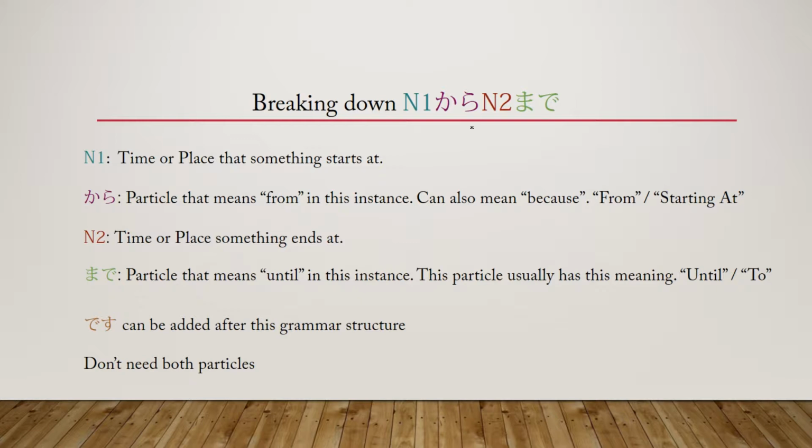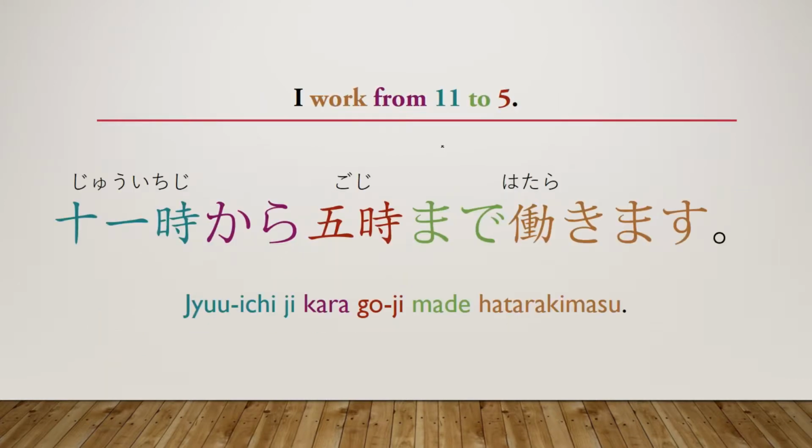These parts, you can split it up. Okay, let's go ahead and go through a couple of examples for this. The first example is, I work from 11 to 5. That is, 11時から5時まで働きます. Here is just a very, very simple example of this structure where you have both parts and then you have the verb after it.